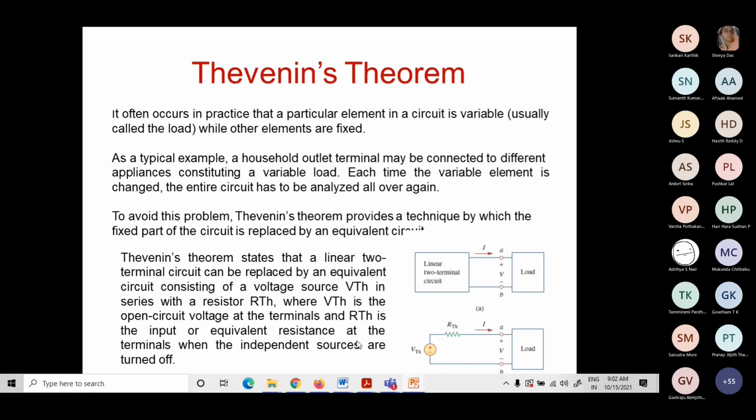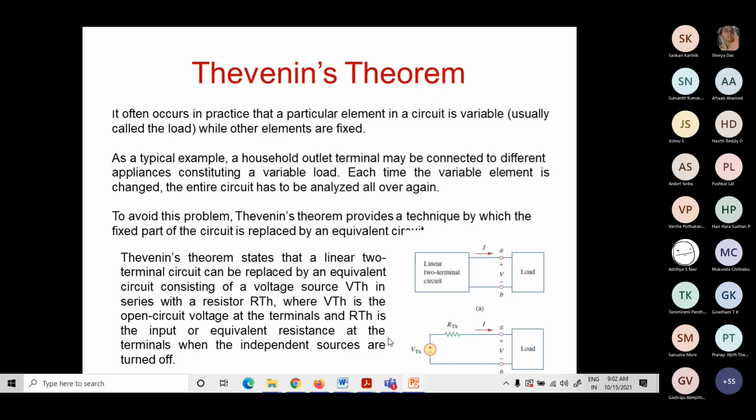The Thevenin's equivalent circuit consists of Thevenin's voltage VTH in series with RTH. So how do we find this VTH and RTH? Just from the load side. In a complex network, we may have some load, so from the load, find out the open circuit voltage.